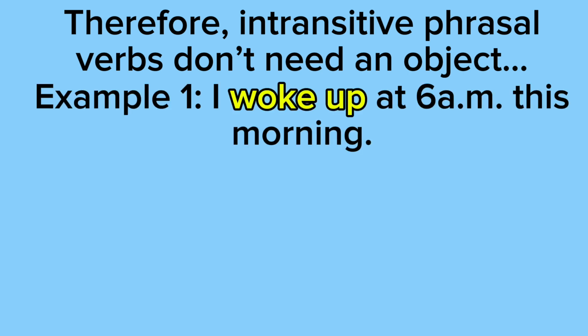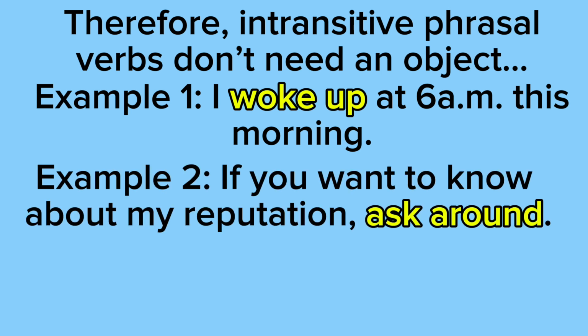So example 1 says I woke up at 6 a.m. this morning. So as you can see, the phrasal verb is woke up, and you also can see that this sentence doesn't have an object because we don't need an object. Example 2 says if you want to know about my reputation, ask around. So as you can see, ask around is the phrasal verb, well, the intransitive phrasal verb to be exact. And as you can also see, there's no object because we don't need an object.